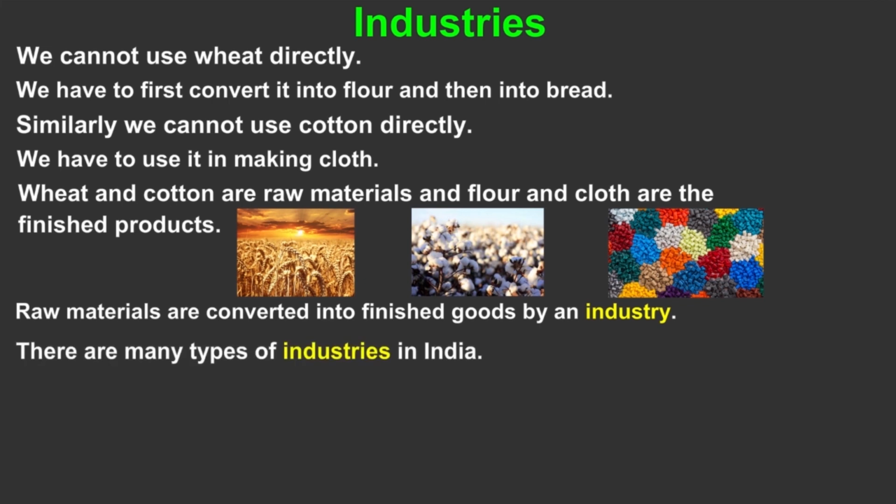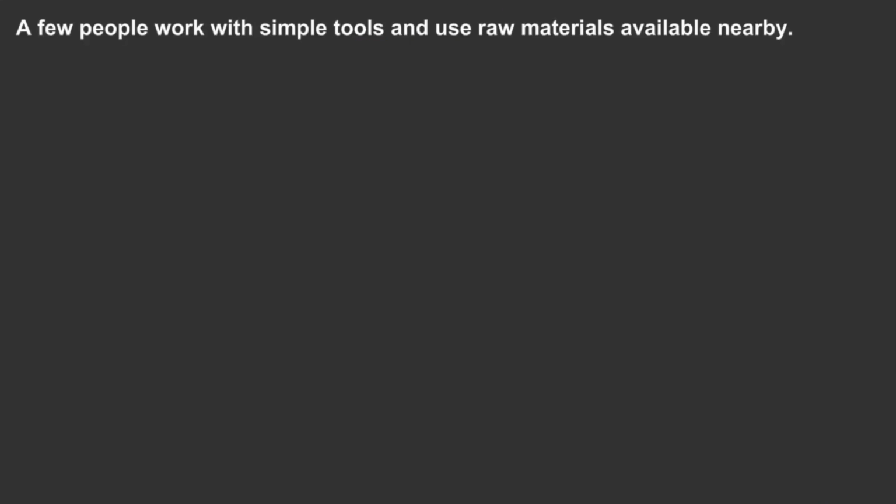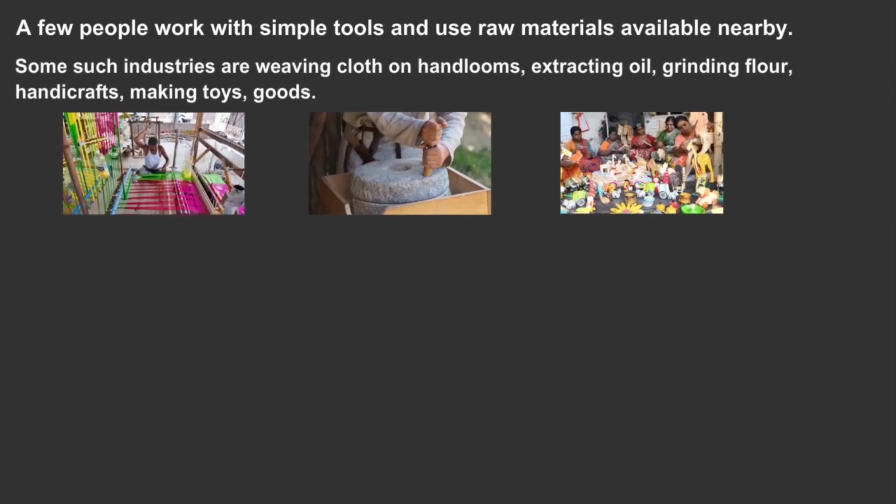There are many types of industries in India. Cottage industries are set up by people in their own homes. A few people work with simple tools and use raw materials available nearby. Some such industries are weaving cloth on handlooms, extracting oil, grinding flour, handicrafts, making toys, cane furniture, and leather goods.